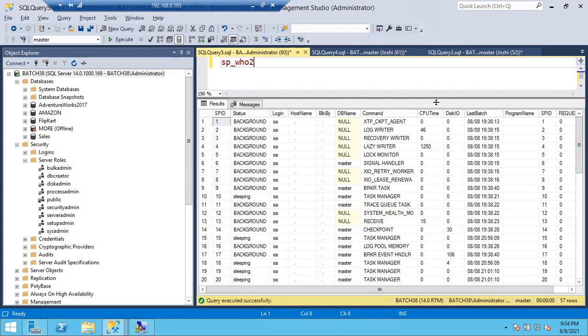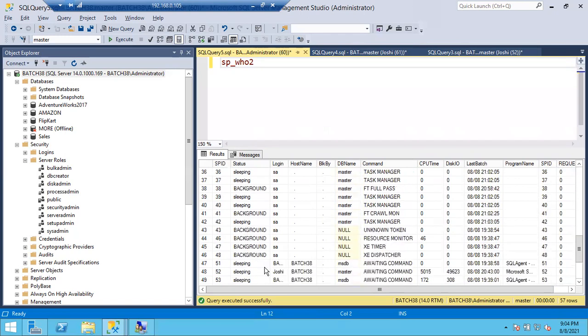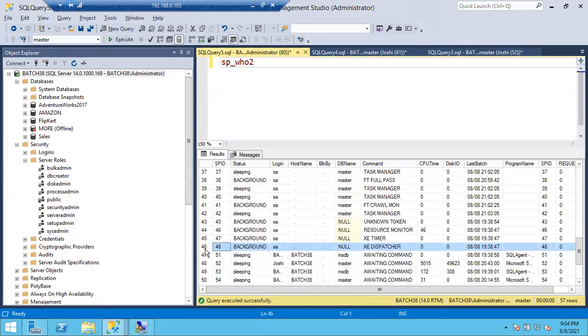Remember, guys, in these 57 sessions, sessions 1 to 50 are background sessions. You cannot kill these background sessions. So first of all, what is the need of killing a session? I'll tell you. Sometimes we get blockings. One query is blocked by another query, one session is blocked by another session. In such a case, if it keeps blocking, we have to kill the blocking sessions.